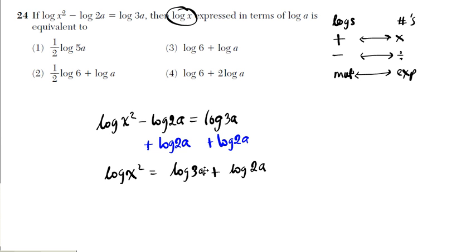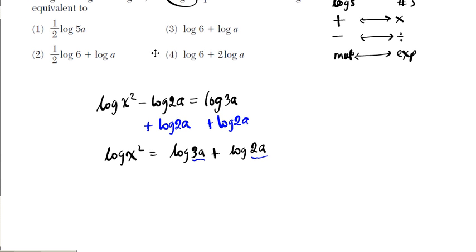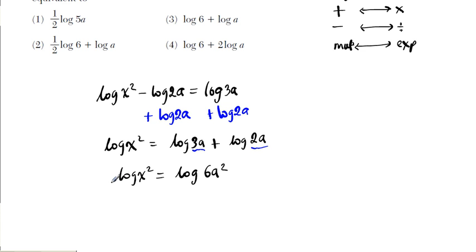Absolutely not. Be careful. When you're adding logs, remember you're going to be multiplying the numbers. So log 3a plus log 2a is going to be the log of the product. So this is going to be log x squared equals log 3a times 2a, which is 6a squared. Now we're going to take the square root of both sides so that I can get log x nicely isolated.